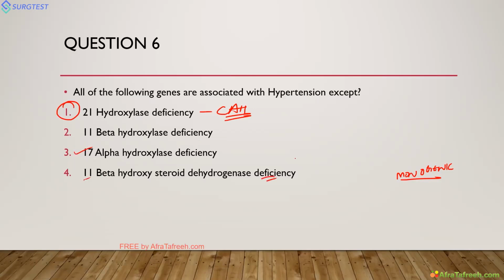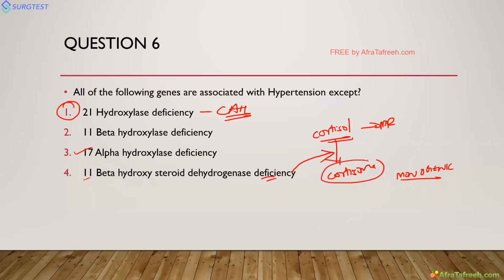What happens in this condition? Cortisol has some affinity for the mineralocorticoid receptor. So cortisol is converted into inactive cortisone by the enzyme 11 beta hydroxysteroid dehydrogenase. Cortisone has no affinity for the mineralocorticoid receptor. So whenever the enzyme is deficient, there will be more cortisol. Cortisol also acts like aldosterone, so it causes hypertension. Even licorice, which is used in chewing tobacco, inhibits this enzyme.